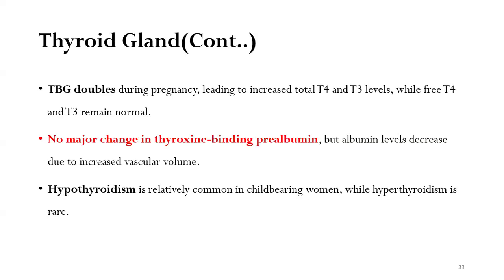The thyroid binding globulin doubles during pregnancy, leading to increased total T4 and T3 levels. However, the free T3 and free T4 usually remain normal. So total T4 and total T3 levels, if we measure during pregnancy, may be increased because of the increase in thyroid binding globulin, but the free hormones, that is free T3 and free T4, usually remain normal. There is no major change in the thyroxine binding prealbumin, but the albumin levels, on the other hand, decrease due to increased vascular volume. Hypothyroidism is relatively common in childbearing women, while hyperthyroidism is rare.